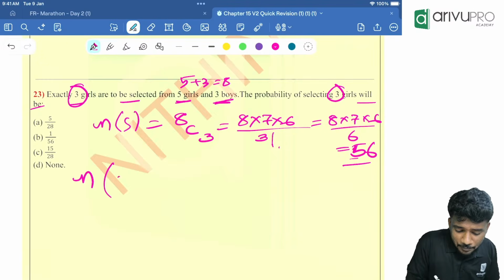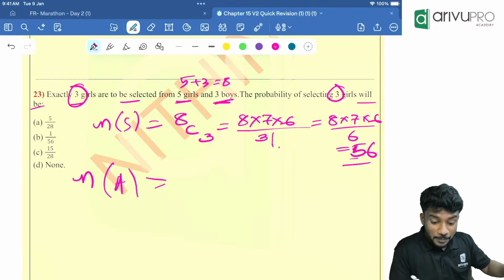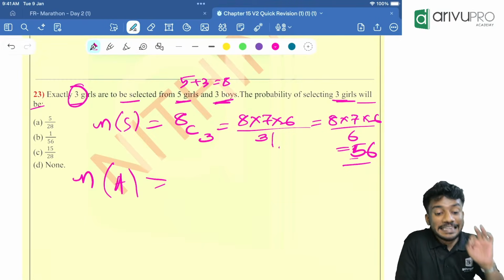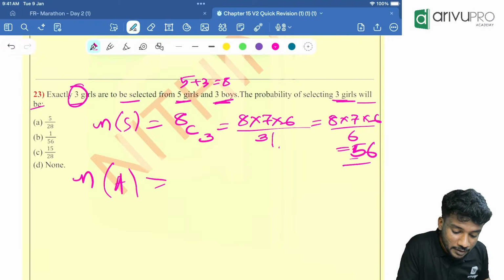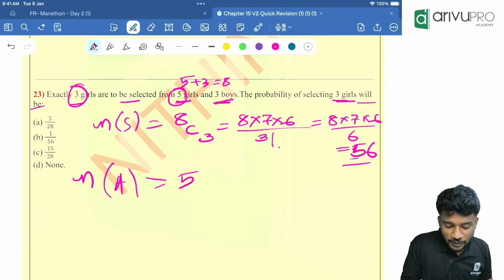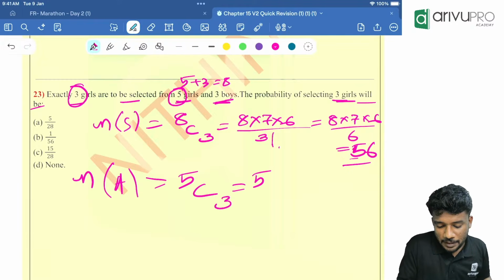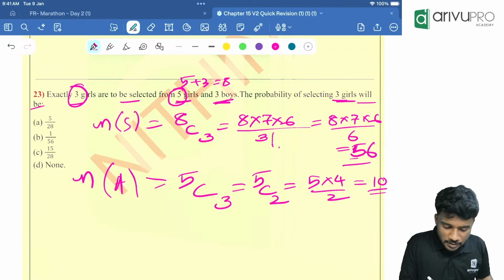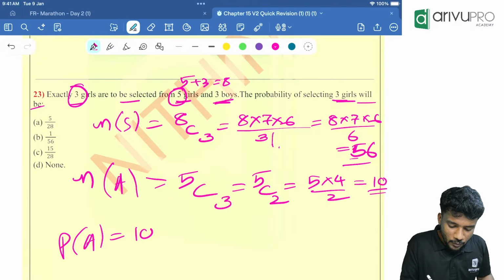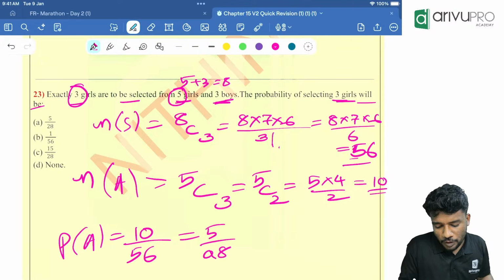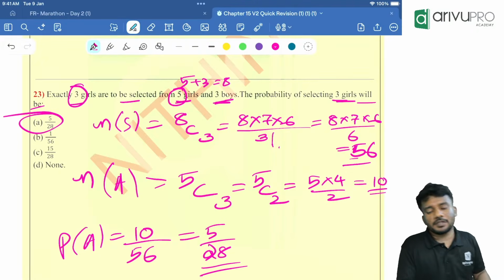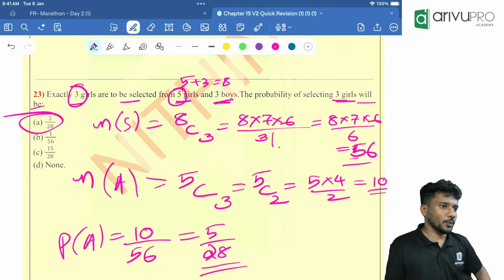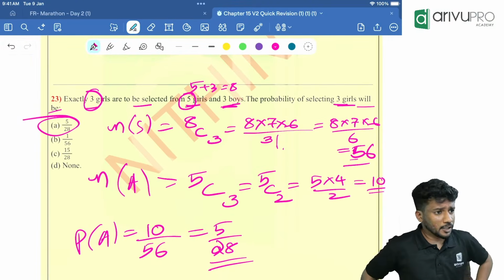Now, N of A. There we will only consider girls. Why? Because the question is probability of selecting 3 girls. So how many girls are there in total now? 5 girls are there. So from 5 I am choosing 3. 5C3 can be written as 5C2. That is 5 into 4 divided by 2, which is equal to how much? 10. So you tell me the answer. P of A is equal to 10 divided by 56, which is nothing but what? 5 by 28. Or use your calculator. Okay. Option A is your answer. Very easy question. Okay. Any doubt? You can tell.